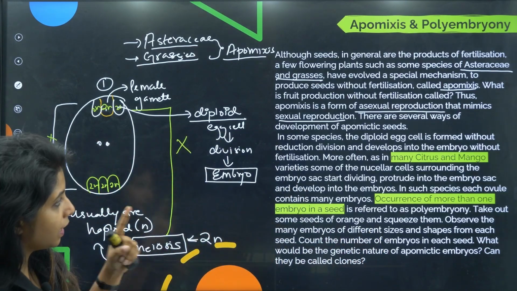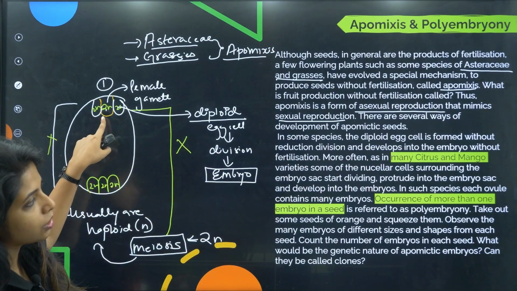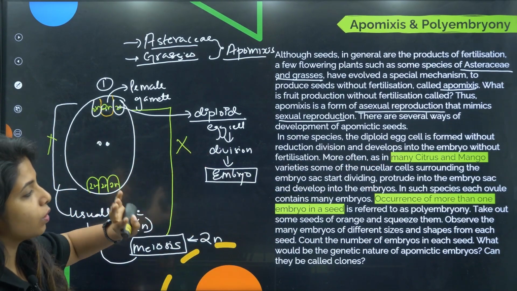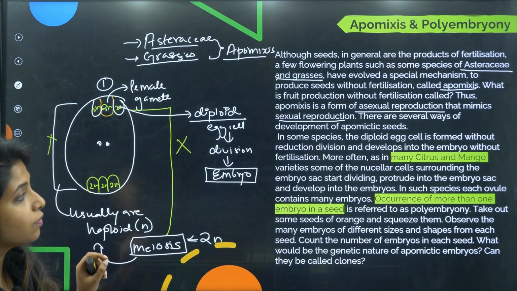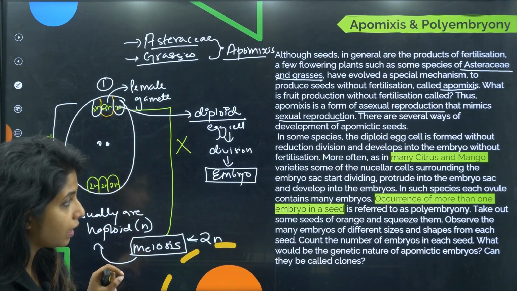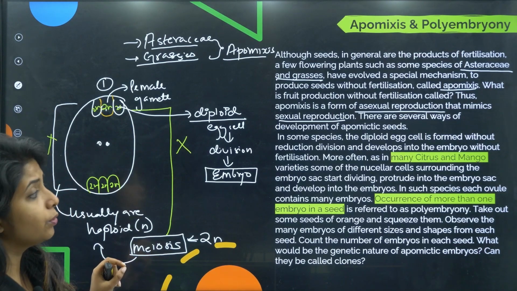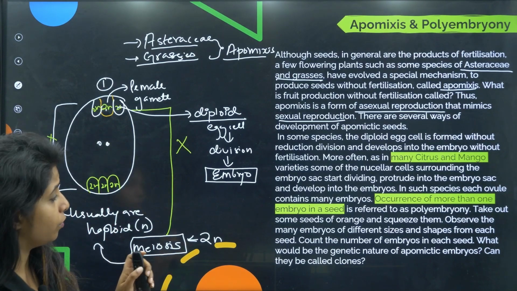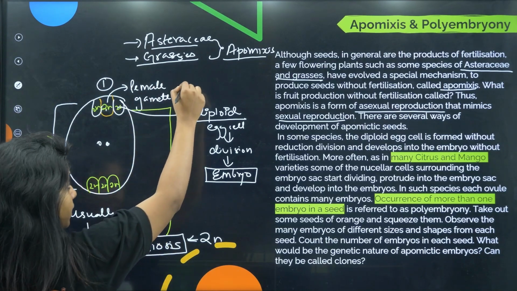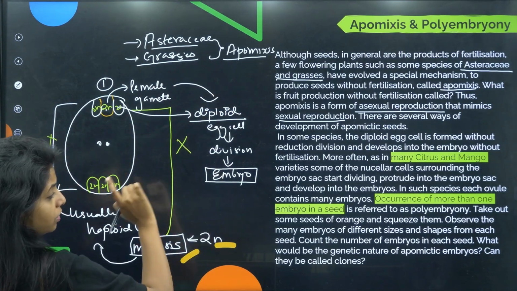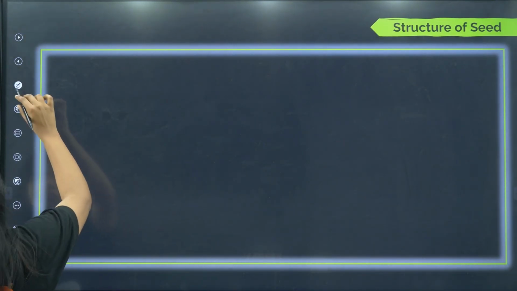Okay. Now, second case, now this is one case where the diploid egg cell is formed without reductional division and develops into embryo without fertilization. More often, as in many citrus and mango varieties, some of the nuclear cells surrounding the embryo sac start dividing, protrude into the embryo sac and develop into embryo. So, basically this is one condition where the female gamete is getting diploid and now this particular is going to form the embryo.